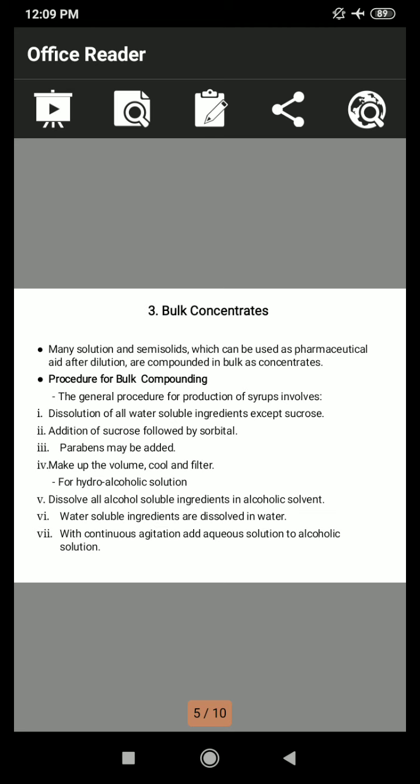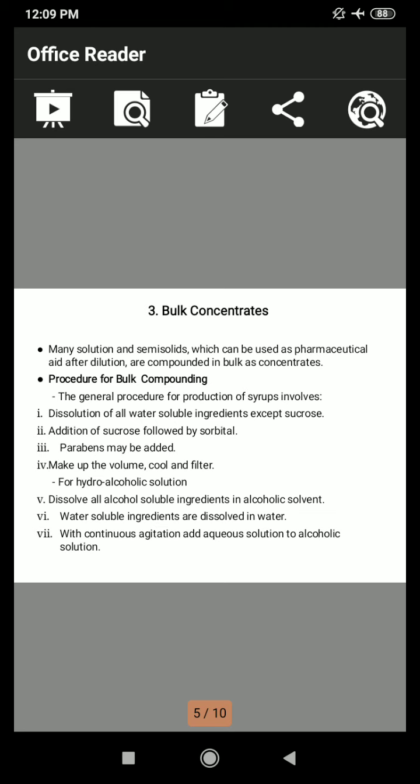These are the bulk concentrates. Then the procedure for bulk compounding. Generally, the liquid orals and semi-solids are bulk compounded. The liquid oral bulk compounded products generally include syrups, hydroalcoholic products, suspensions and emulsions, and the bulk compounded semi-solids are emulsions or ointments.